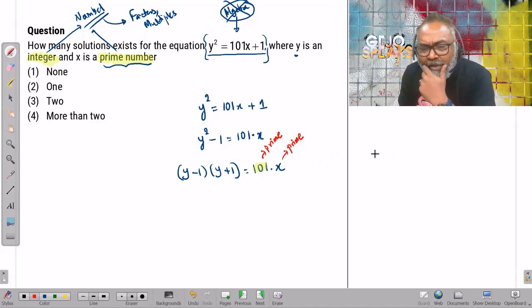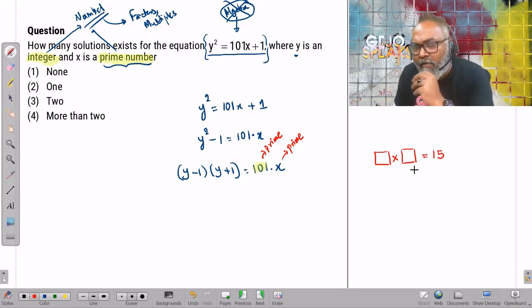I know something. Let's say I have to write something as two numbers, a times b, and let's say that is equal to 15. What is the only way that I can cut 15? There are two ways actually to do it. One way is 15 times 1. The other way to write it is 3 times 5 or 5 times 3, where 3 is a prime number and 5 is a prime number.